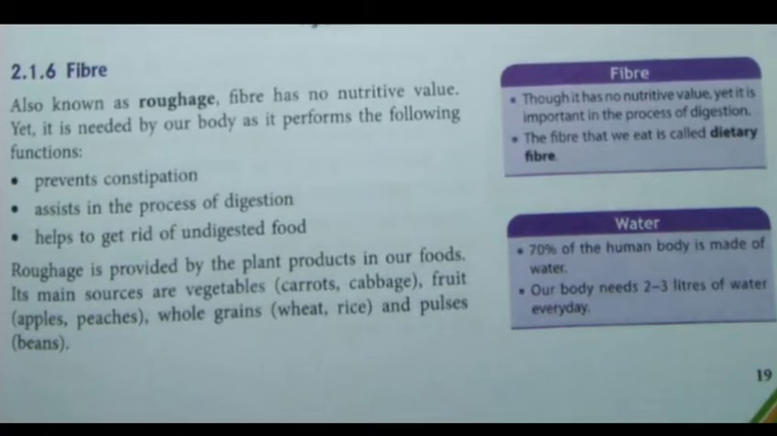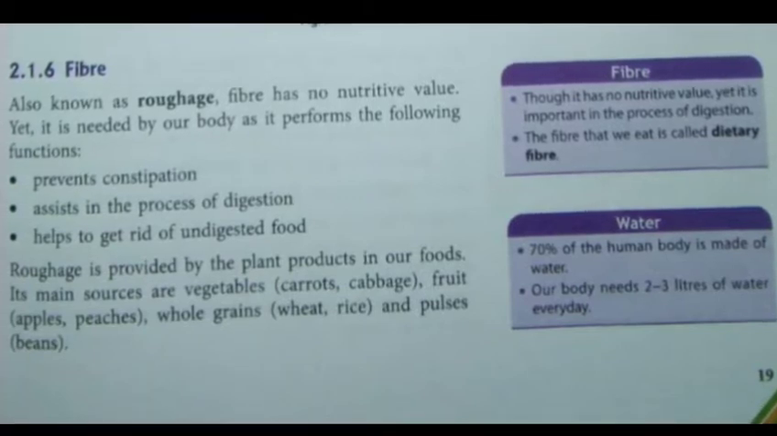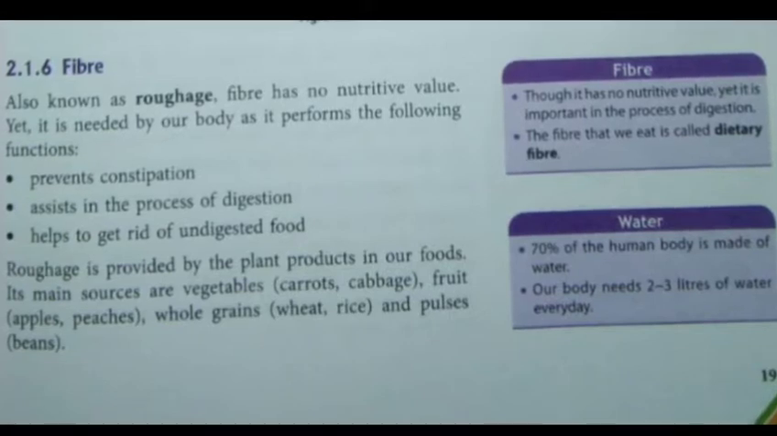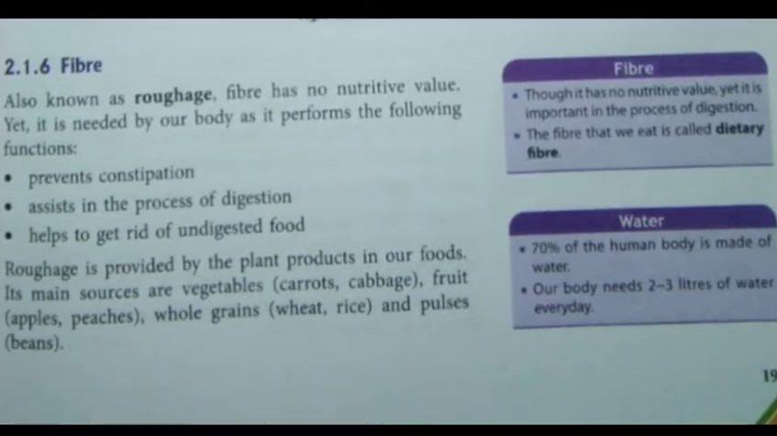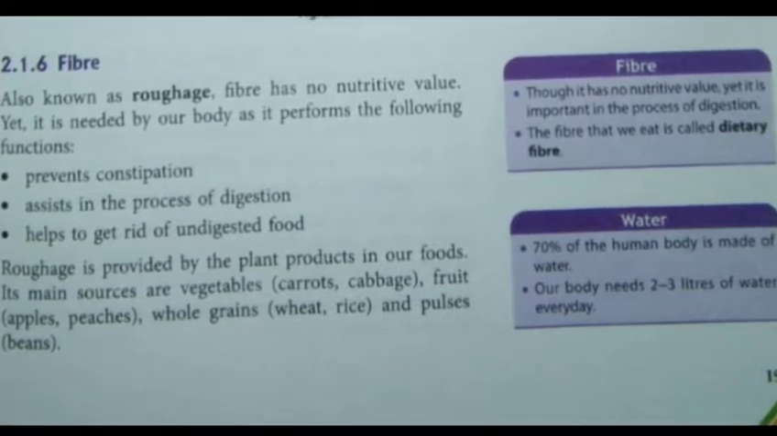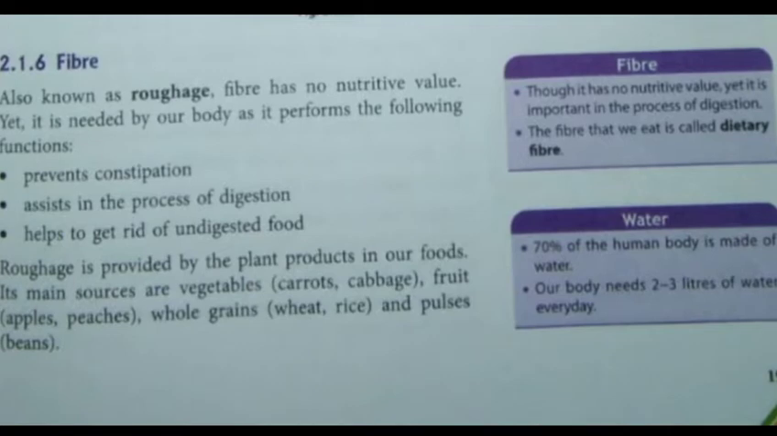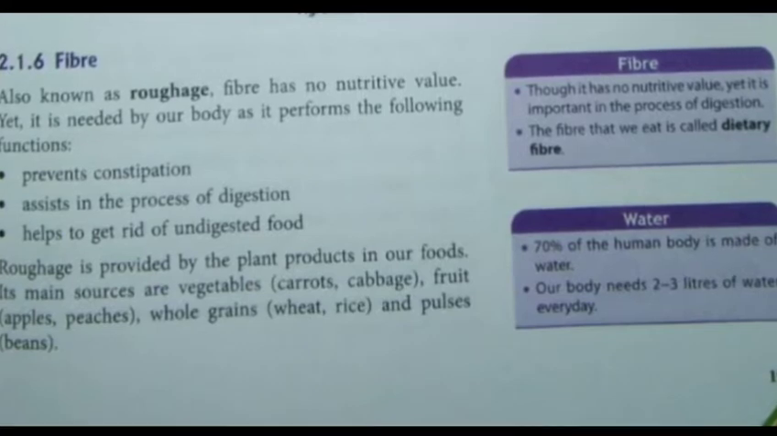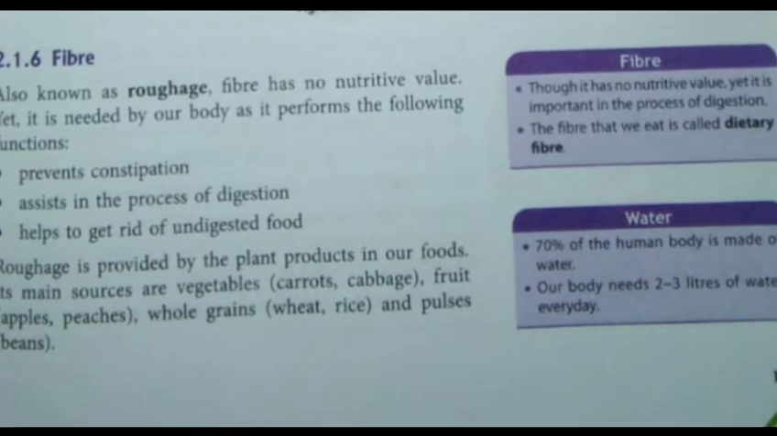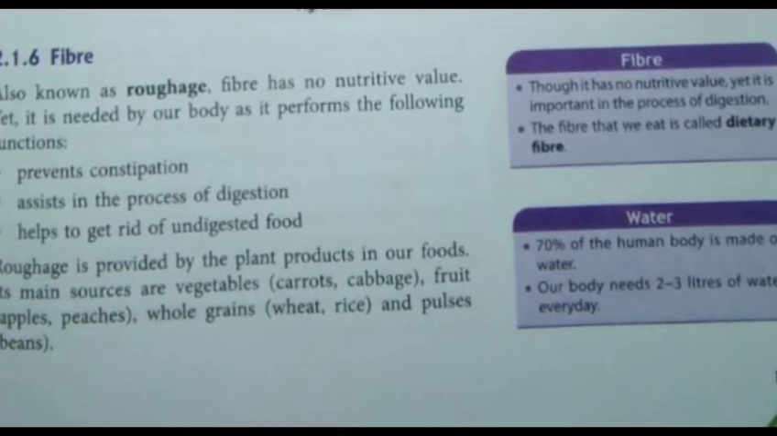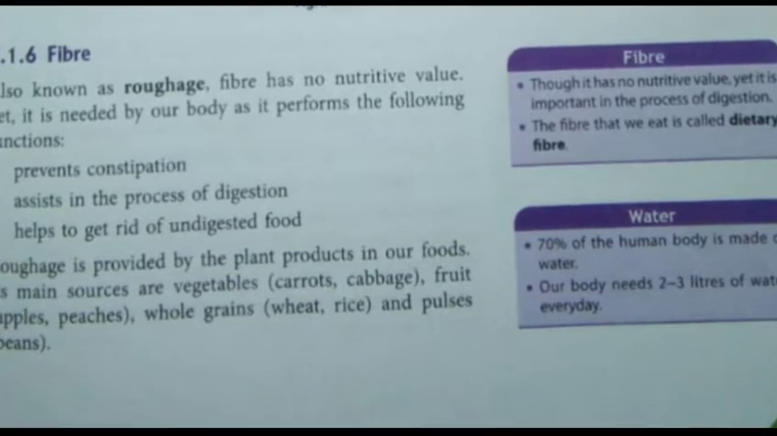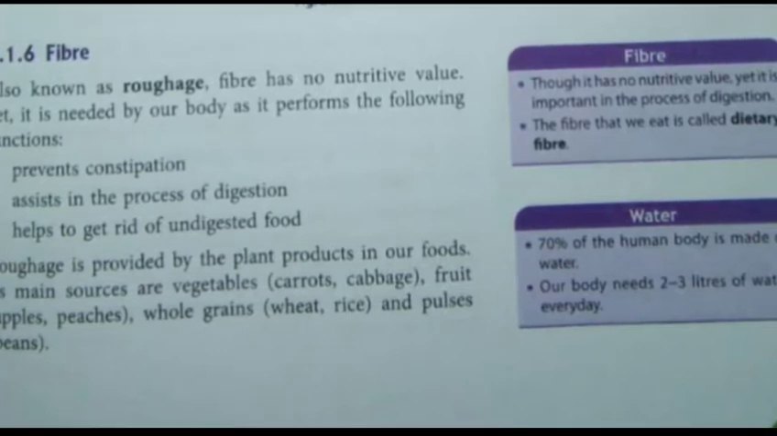These are: it prevents constipation, it assists the body in the process of digestion, and it also helps to get rid of the undigested food. The digested food is absorbed by our body, but what about the undigested food? How do we get rid of it? The undigested food is not required by our body, so we have to get rid of it, and the dietary fiber helps to get rid of the undigested food.